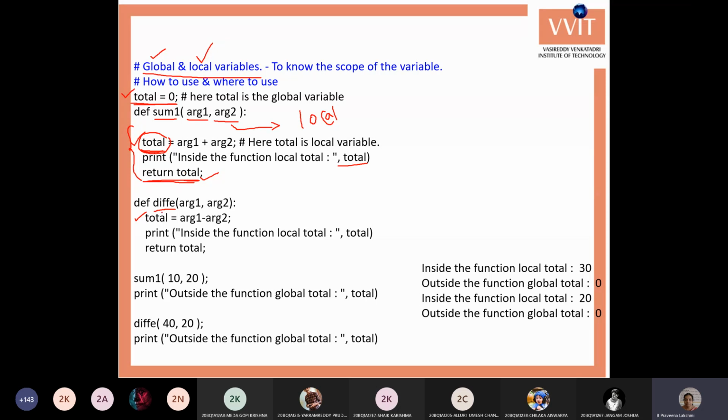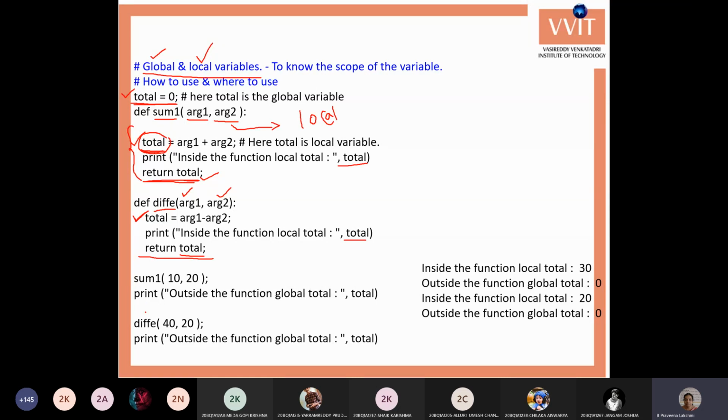So whenever you are creating a difference function, again it creates one more arg1 variable, one more arg2 variable, and another total variable. So it finds the difference of arg1 and arg2, and it gets the total value, and here we can return the total value. Again, whenever this function is closed, it deletes the total variable, and also it deletes the arg1 variable and the arg2 variable.